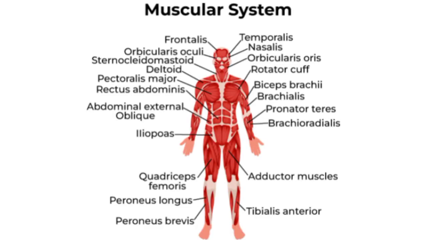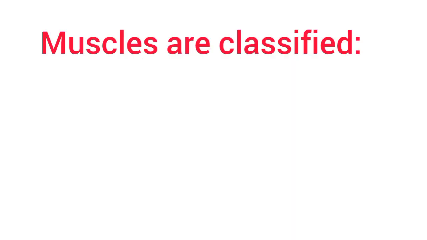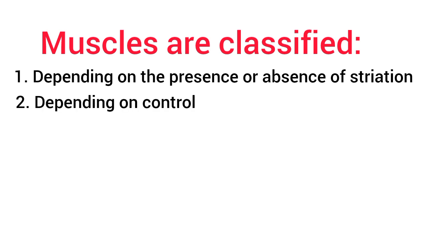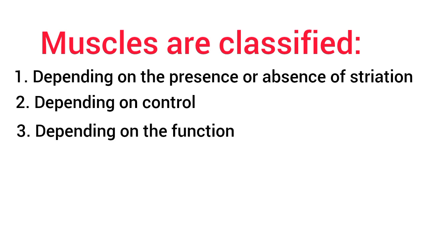There are more than 600 muscles in our body. Muscles actually perform many useful functions and help us in doing everything in our day-to-day life. Muscles are classified by 3 different methods based on different factors. Number 1, depending upon the presence or absence of striations. Number 2 is depending upon the control. And number 3 is depending upon the function or perhaps the situation of the muscle.